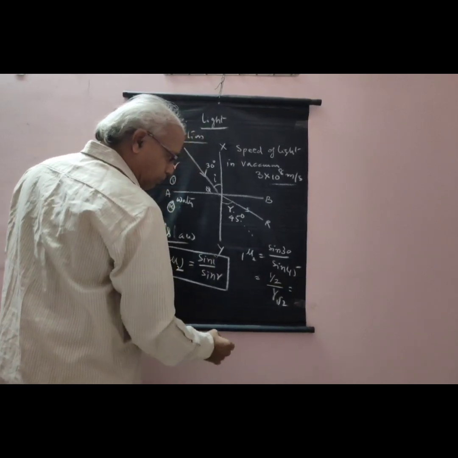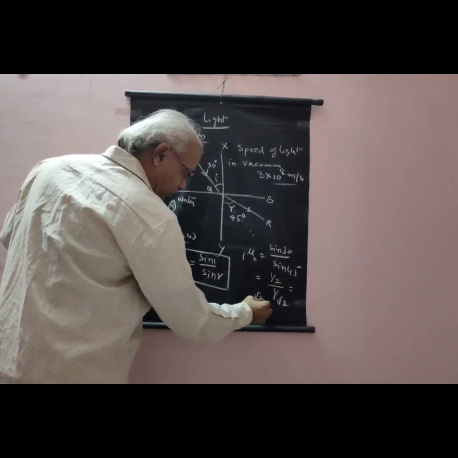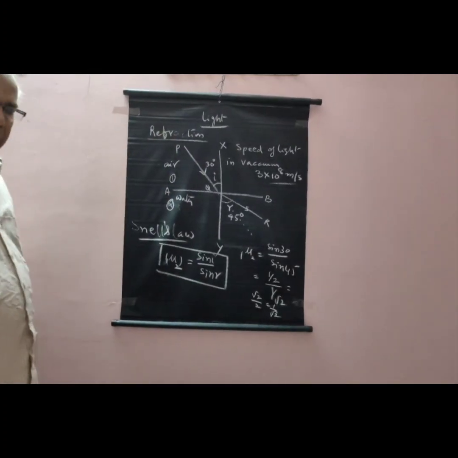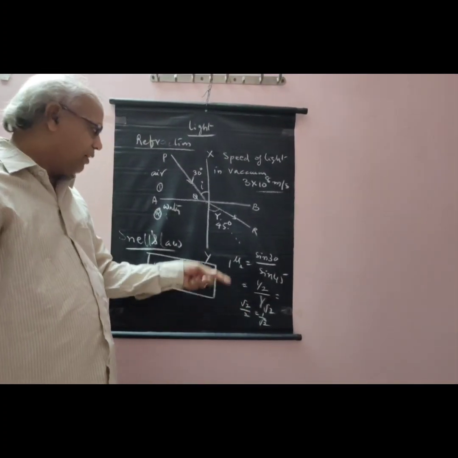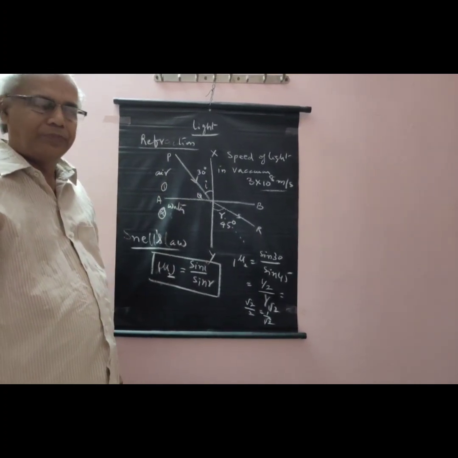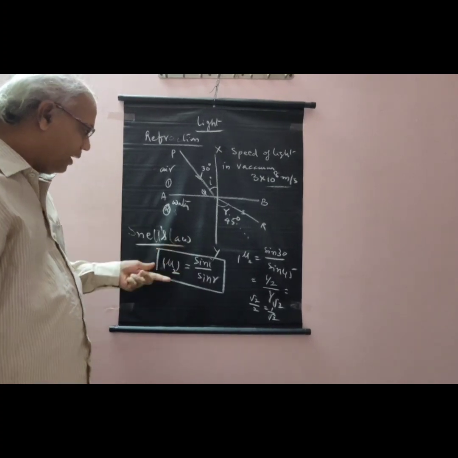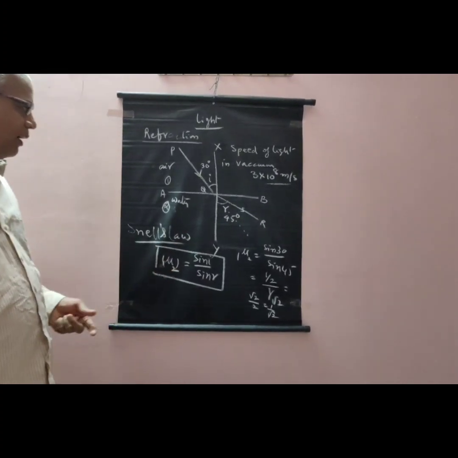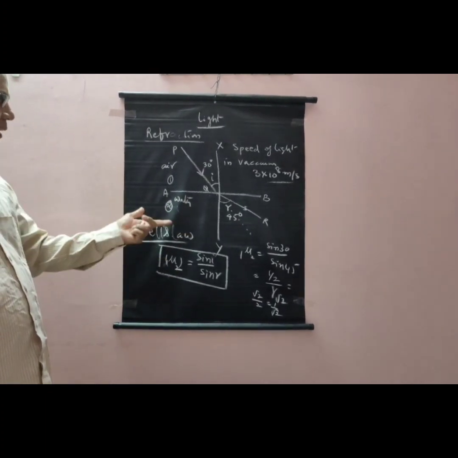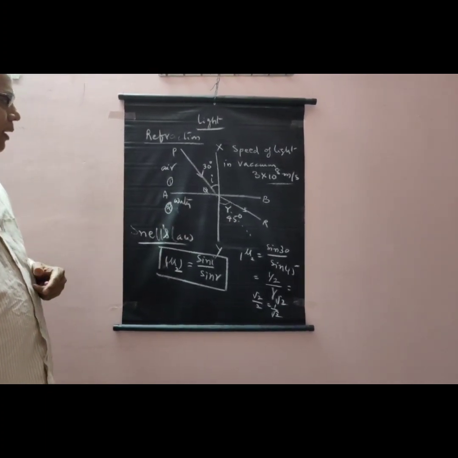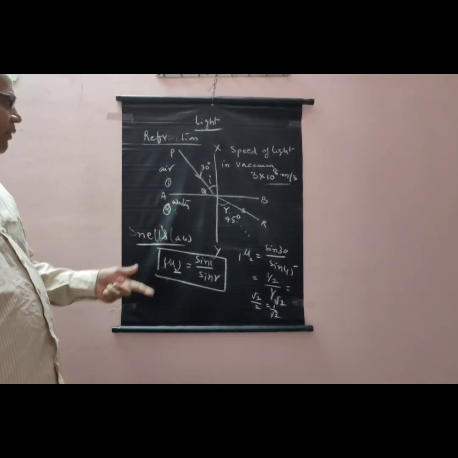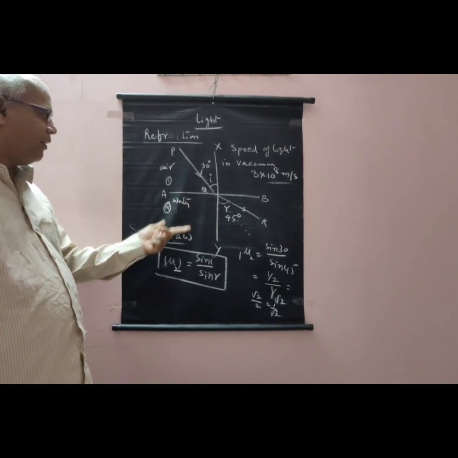So that is equal to root 2 by 2, which is again 1 by root 2. It is the refractive index of the second medium with respect to the first medium. This is how to find the refractive index when the angle of incidence and angle of refraction are given.